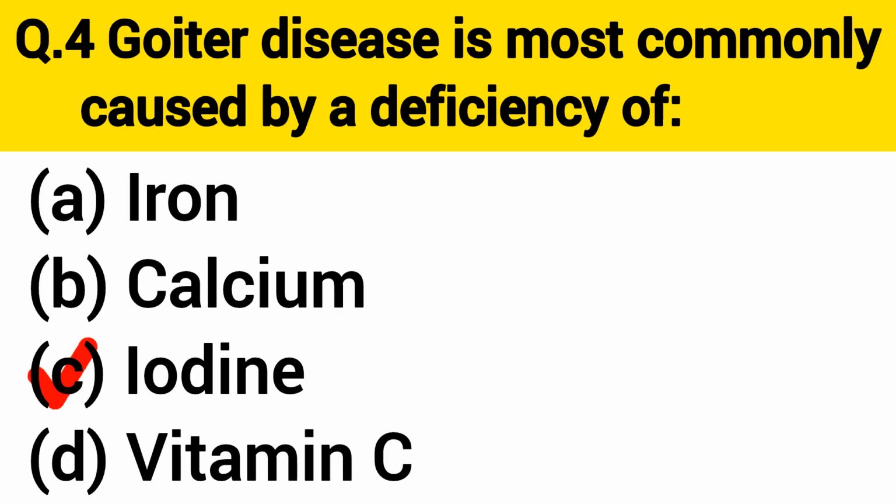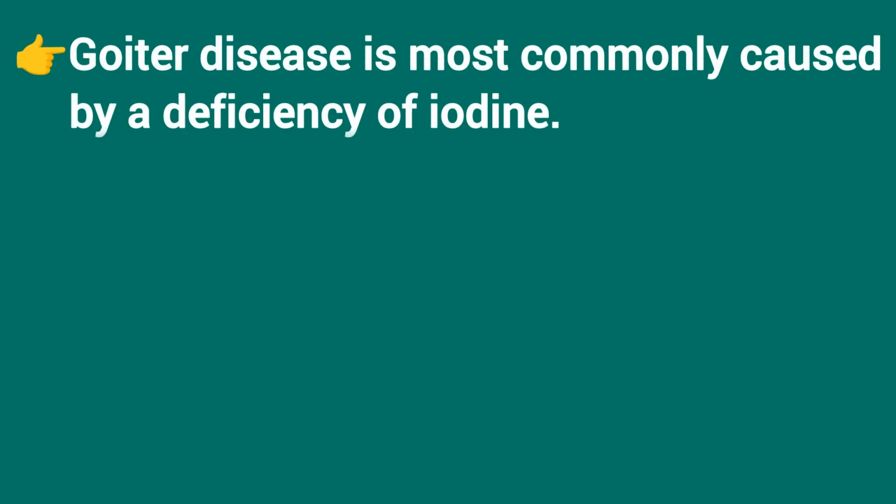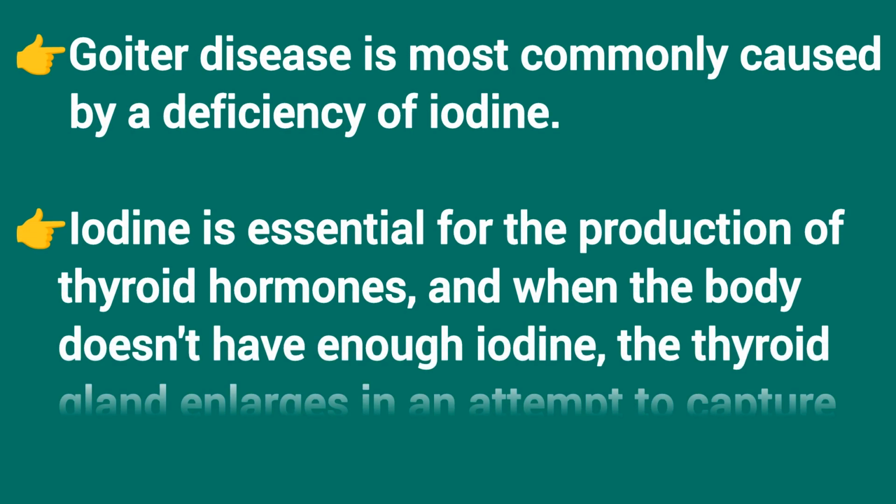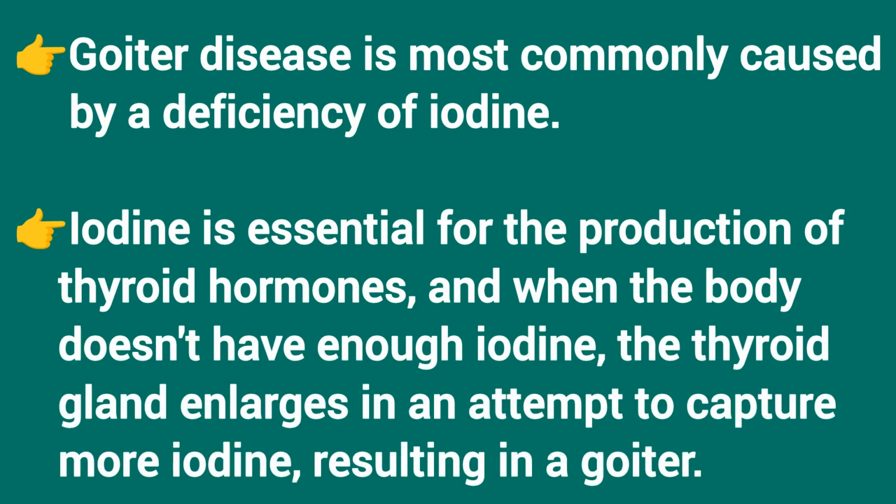Correct answer is option C, iodine. Goiter disease is most commonly caused by a deficiency of iodine. Iodine is essential for the production of thyroid hormones, and when the body doesn't have enough iodine, the thyroid gland enlarges in an attempt to capture more iodine.